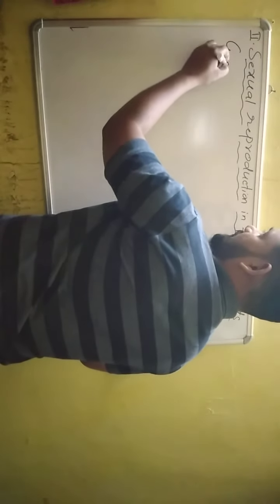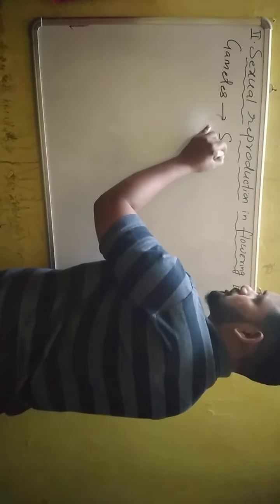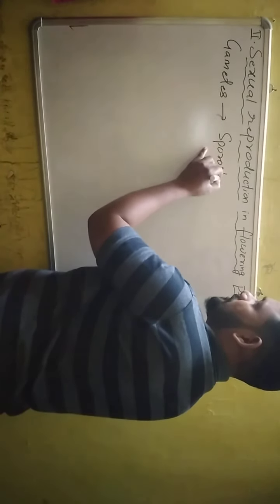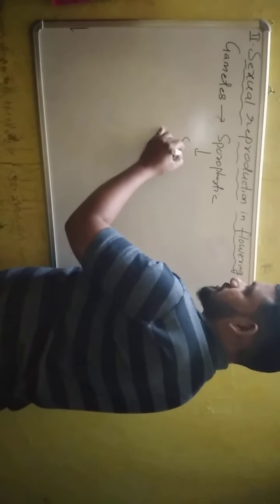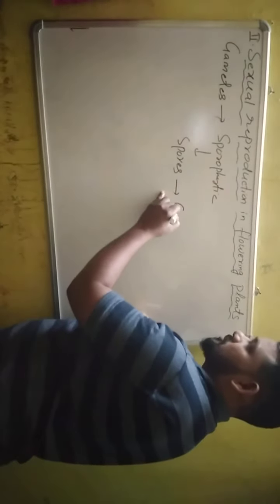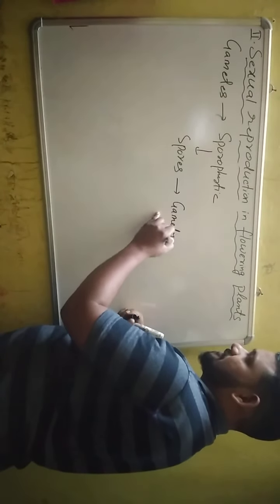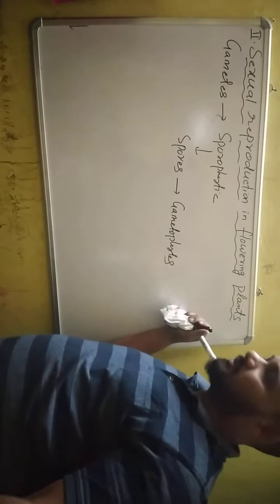And here, gametes are not directly produced by sporophytic structures. Instead, sporophytic structures produce spores, and spores produce gametophytes. Then the gametophyte develops into another sporophytic body.